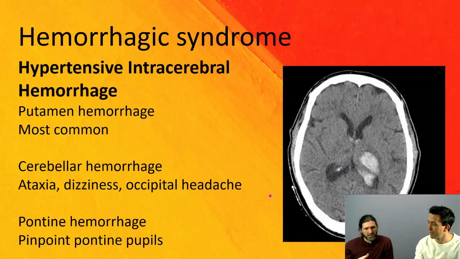I always like to make the point on these pinpoint pupils: think about your differential. If you get a question stem that mentions pinpoint pupils, there's really only a few things that are going to cause this. Narcotic overdoses will cause pinpoint pupils. You've got cholinergic toxicity, where you really expect to see a cholinergic toxidrome associated with it. Clonidine can do it. And then pontine hemorrhages. So there's a pretty short list.